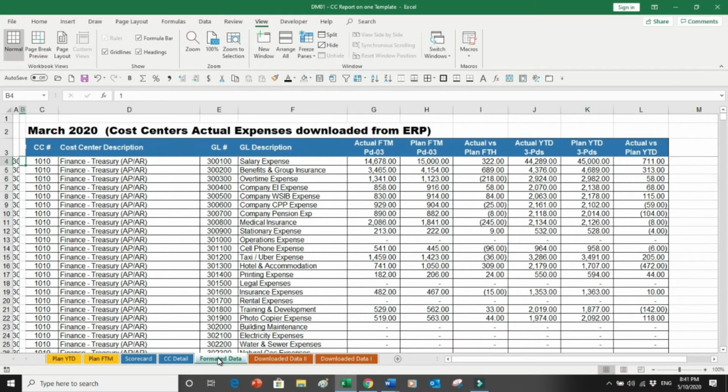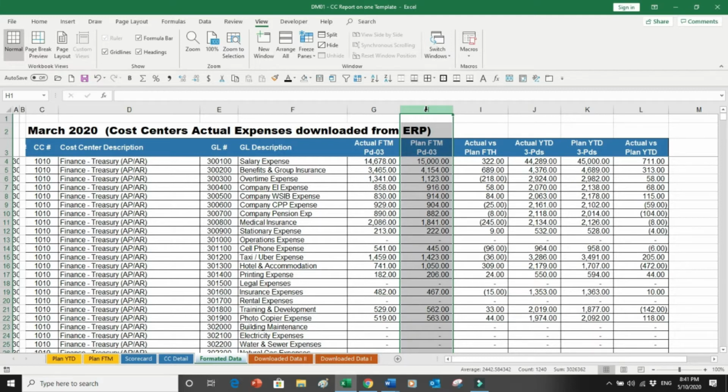Okay, now what I have done, again, these are my numbers which were downloaded. I've used my VLOOKUP formula to bring in my cost centers, then I bring in my GL number, which is already there, and the description was there, and the actual numbers were there. And then I've used another source, either through an ERP or through my Excel database files, whatever it is.